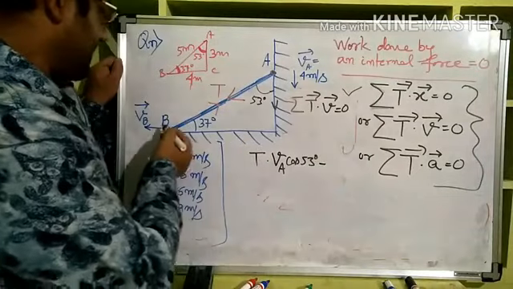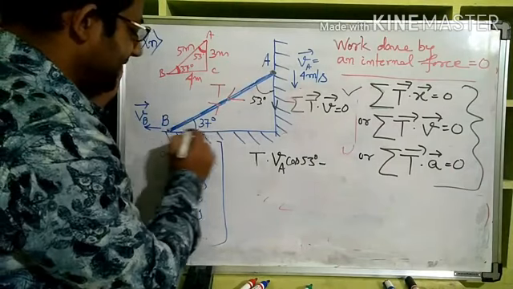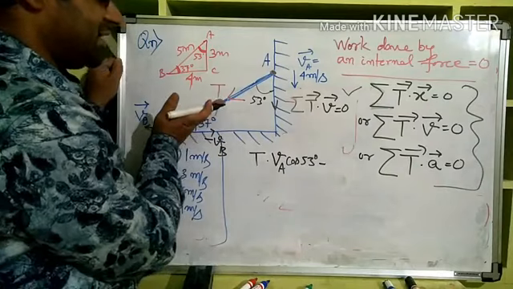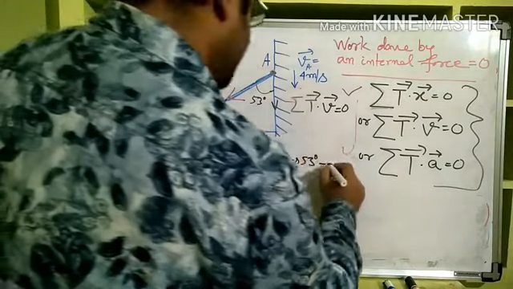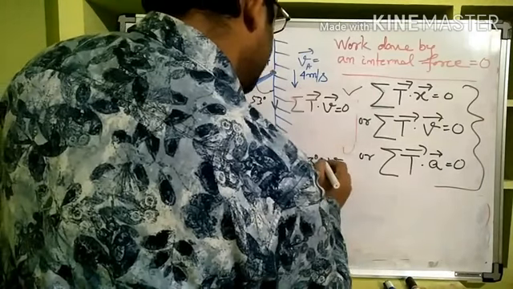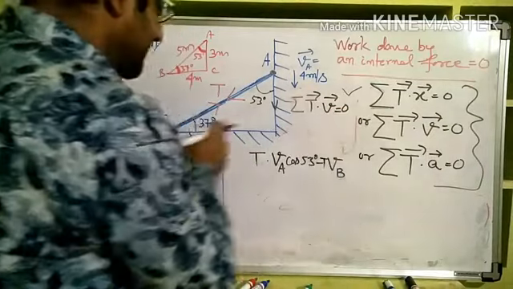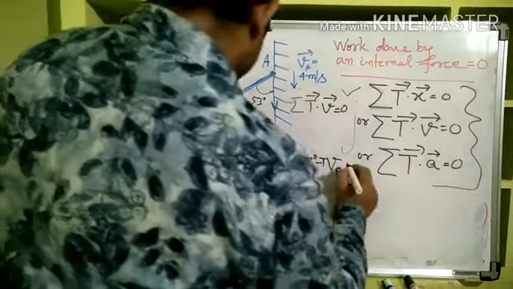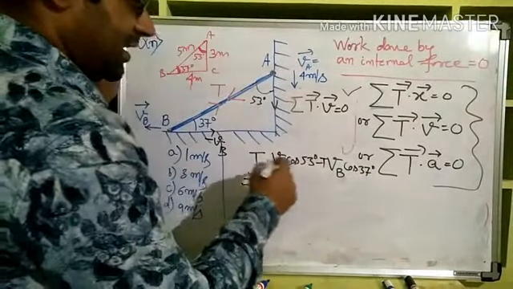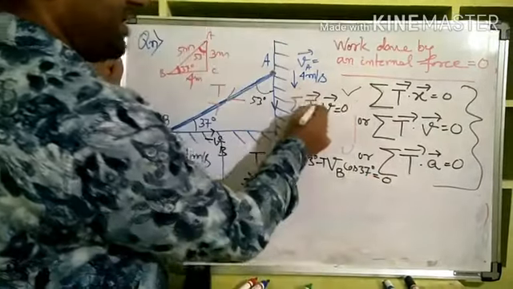minus, see why minus, this is VB, this side, so minus VB is this side, right? This side is minus VB, so minus VB cos 37 component is along tangent. T dot V we are doing, T dot V means TV cos theta, where theta is the angle between T and V, minus TVB cos 37 degree, right? Implies that this minus this is equal to 0. So T dot V is equal to 0.